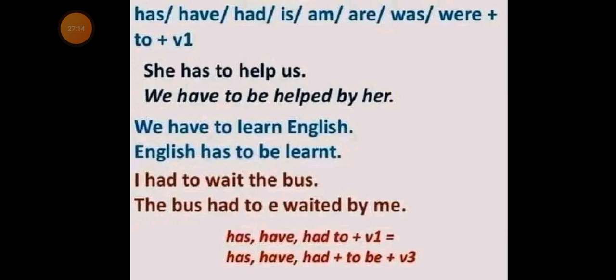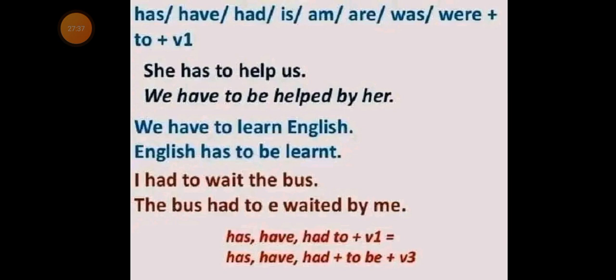Now we is omitted. Look at English, which is the object, becoming the subject in the passive sentence. The verb have changes to be in the passive sentence.